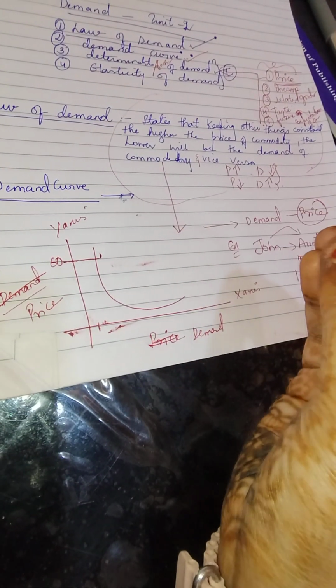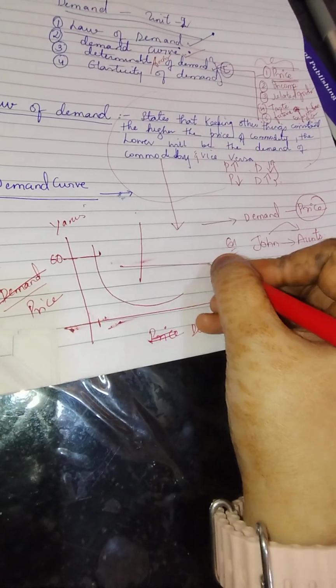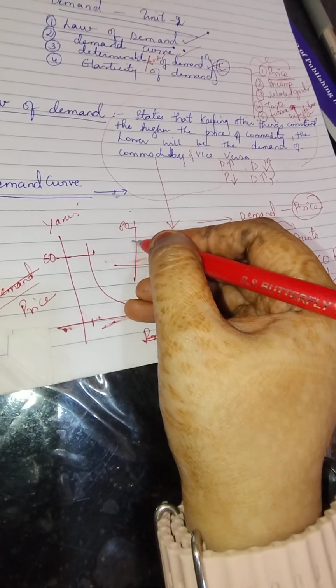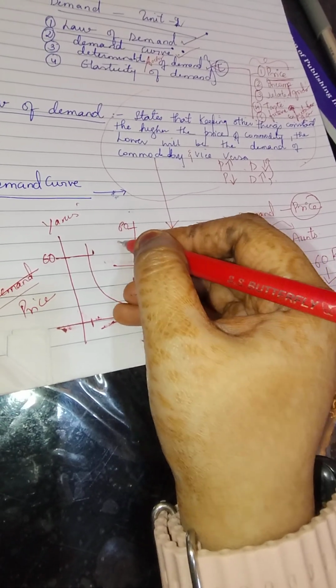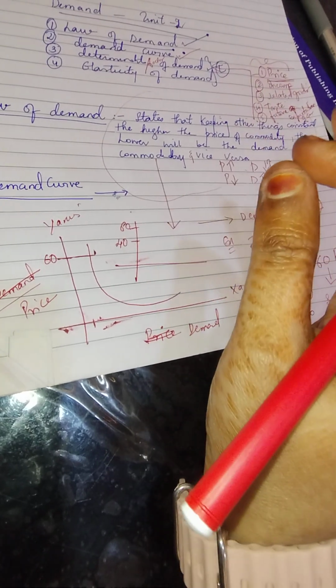Now again moving further. Yes, so 60 rupees he had kept as the price of the product. Then he thought, let us reduce the product price and I'll make each mug 40 rupees.